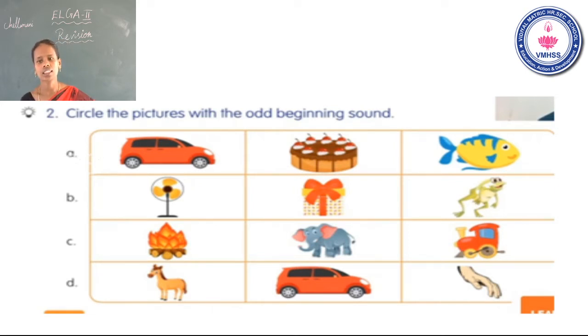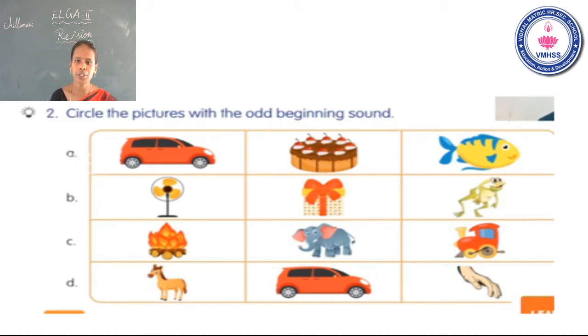Now see the third one. Fish. What is the beginning sound? Yes. That one is the odd one. Car and the cake have the same beginning sound but fish is different.